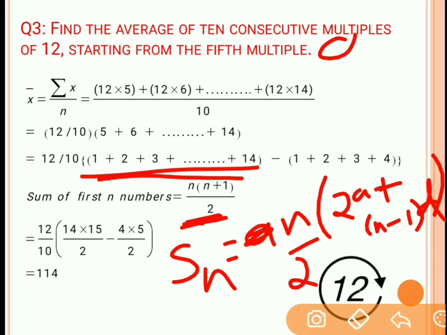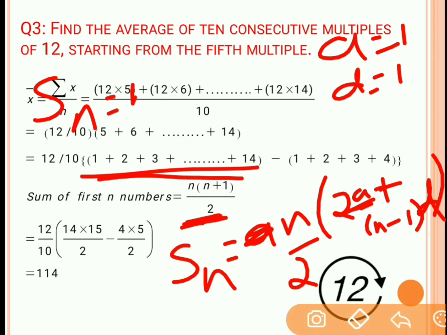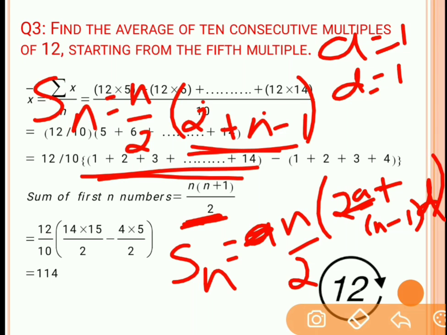Let's say that a is 1 over here and the common difference is also 1, and there are total n terms. We will keep n as a variable itself. 2a will be 2 into 1, and n minus 1 into d, so d will also be 1. So Sn will be n by 2 into 2 plus n minus 1 into 1. So n plus 2 minus 1 is n plus 1. So this turns out to be n into n plus 1 by 2, which is the given formula.